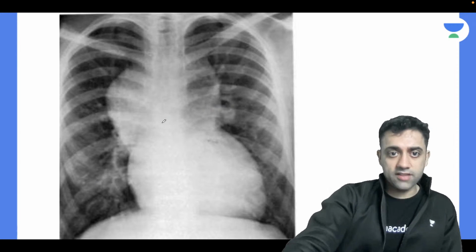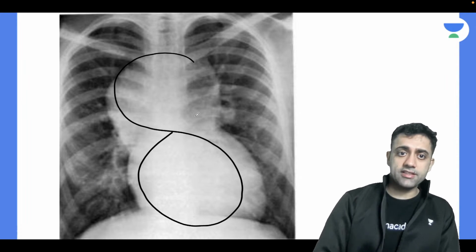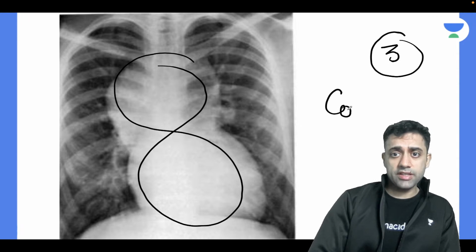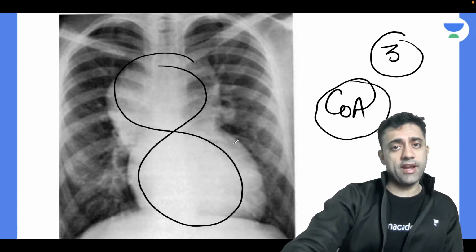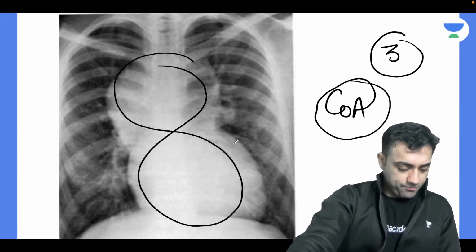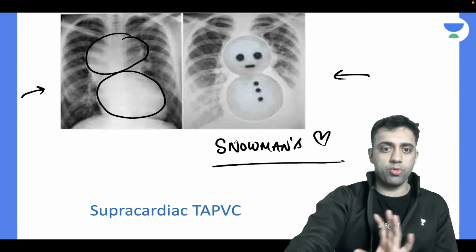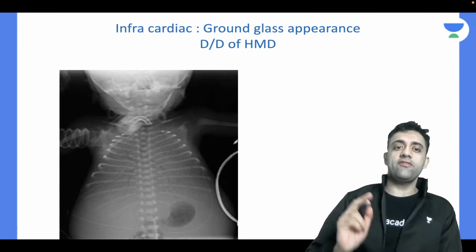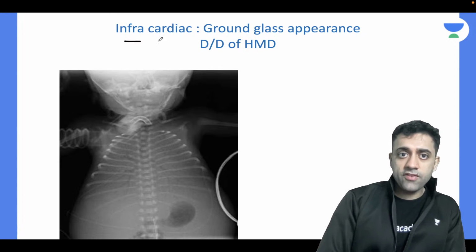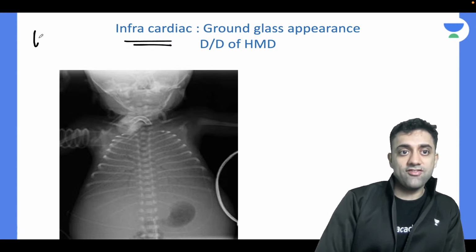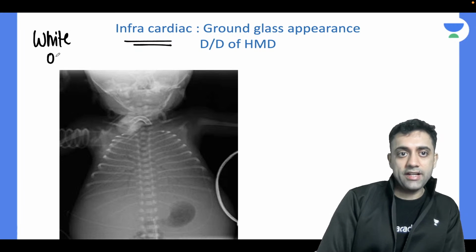Okay, this is a figure of 8, very beautiful figure of 8 appearance. Figure of 3 appearance you see in coarctation of aorta, and figure of 8 appearance you see in supracardiac TAPVC. I assume that we know all these points. Okay, very, very, very important picture. Infracardiac TAPVC appears as a white out lung. I was telling you white out lung.